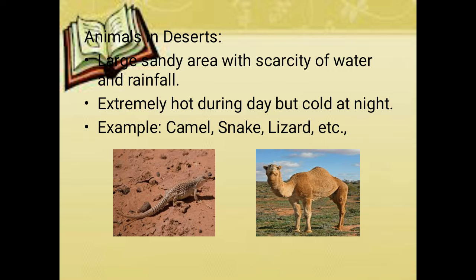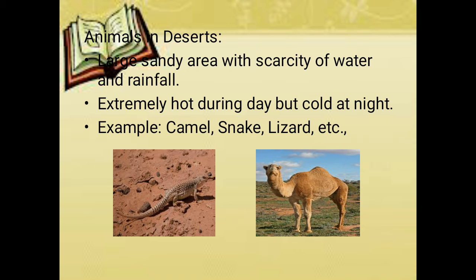And the camel will store its food in its hump so that when it is needed it takes it from there and chews. Likewise, in order to avoid water loss from the body, all desert animals have thick skin, which prevents the loss of water, right?